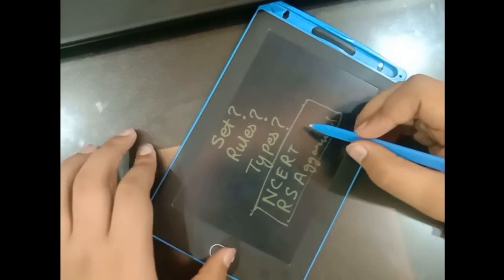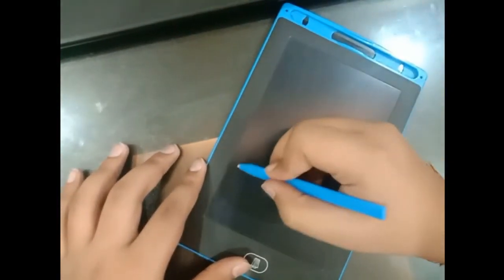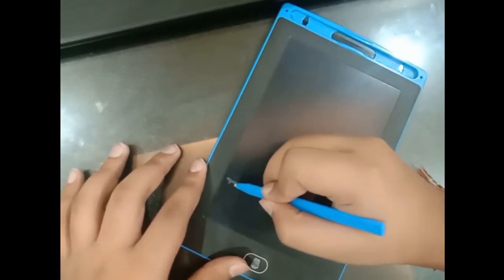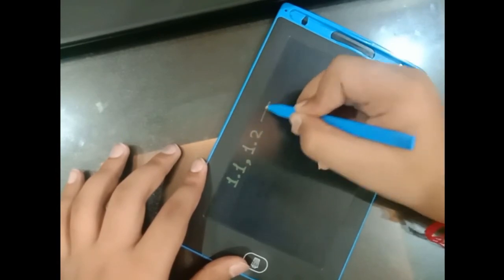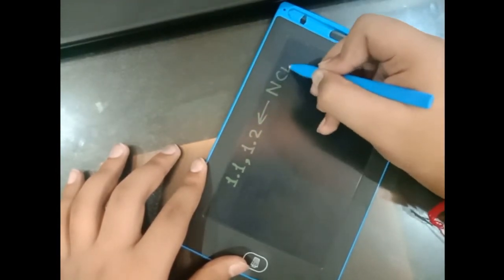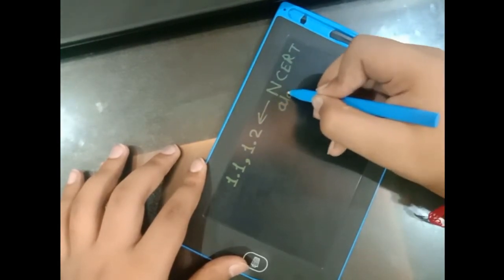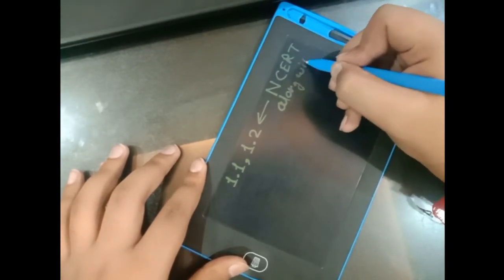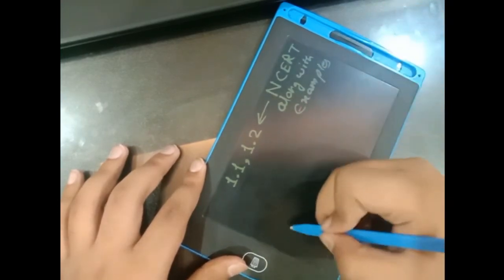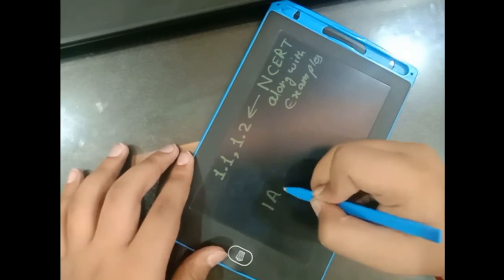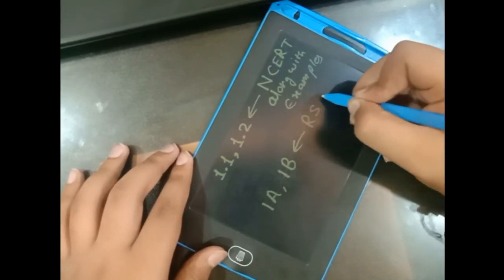Whatever we studied today, you can practice the exercises 1.1 and 1.2 in the NCERT along with examples, and exercises 1A and 1B from R.S. Agarwal.